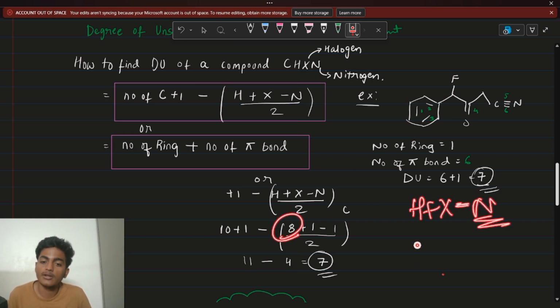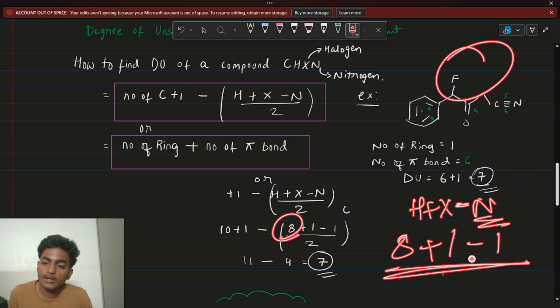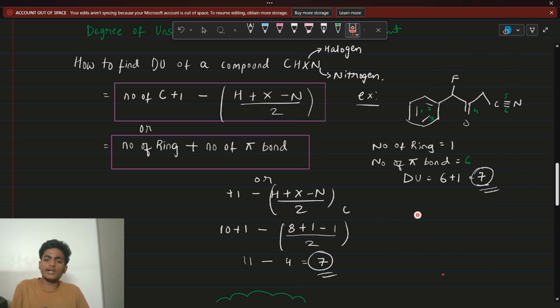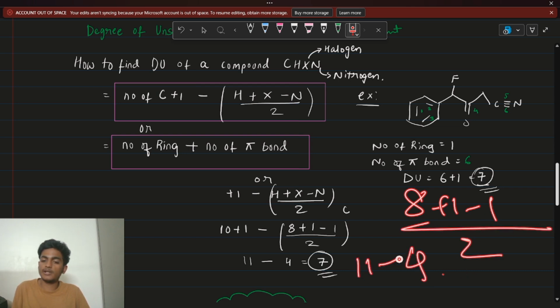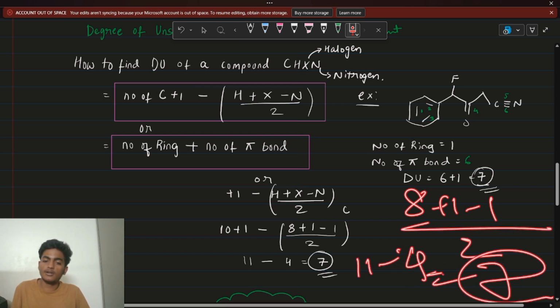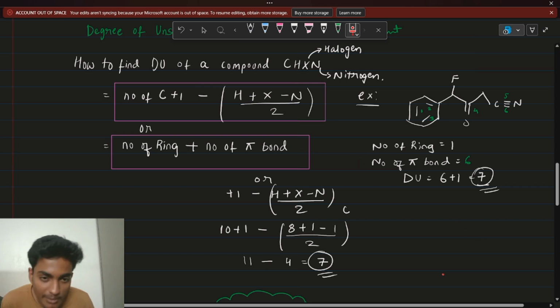Do you have N? Yes, you have N. So 8 plus 1X minus 1, that becomes 0 here. What is X? F is X. Right? X is what? X is halogen. So 8 plus 1 minus 1 by 2, that is nothing but 4. 11 minus 4, getting 7 here, guys. So 7 is your DBE. So even in method 1, we got 7 as a double bond equivalent, and even in the second method, we're getting 7 as a double bond equivalent.